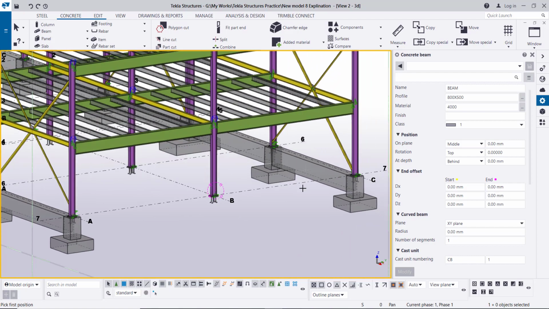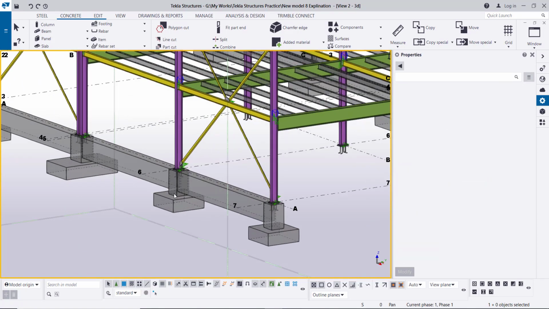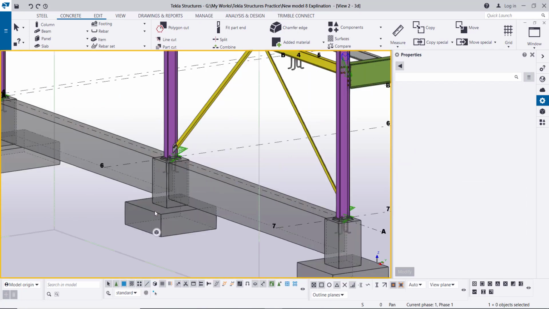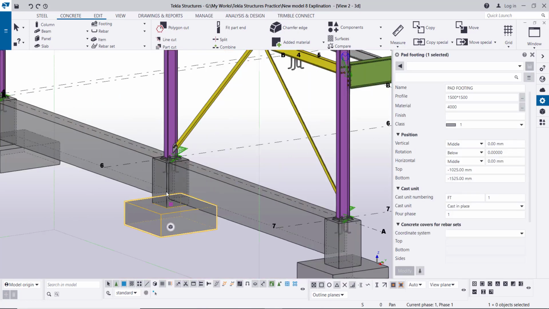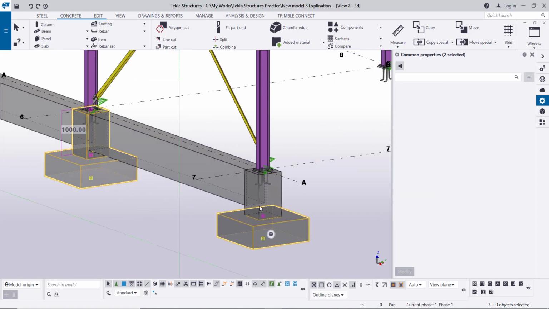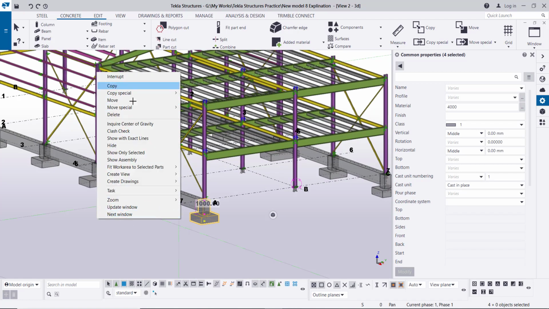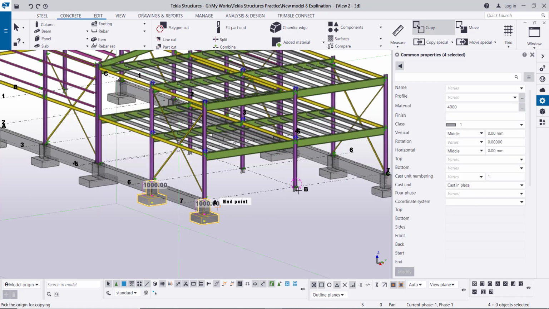Right click interrupt. We can also select this foundation and this pedestal, then this foundation and this pedestal. Right click copy from this grid to this grid,